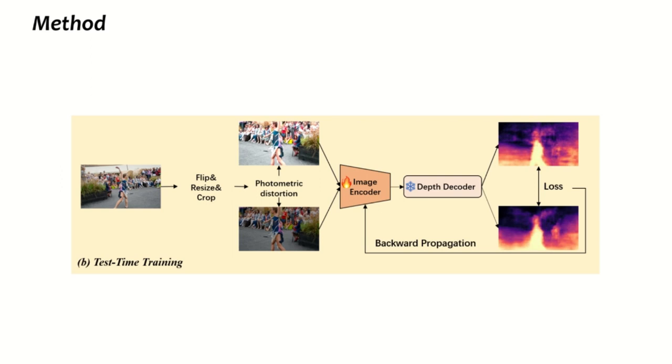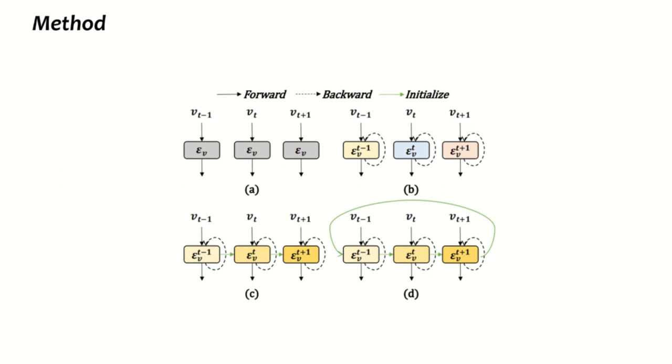Precisely, for the i-th frame, we obtain two augmented images by applying different data augmentation on the original frame. Then for TTT, we seek to optimize the consistent depth between these two augmented samples. We also explore different TTT strategies.